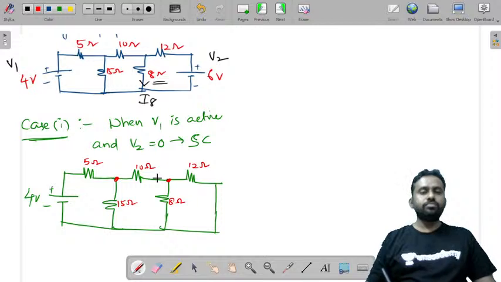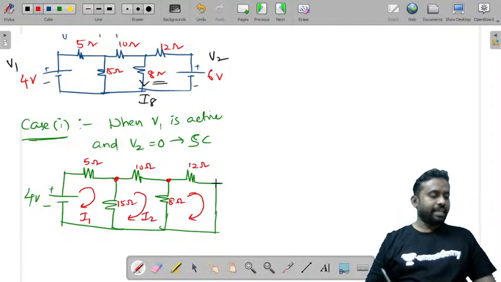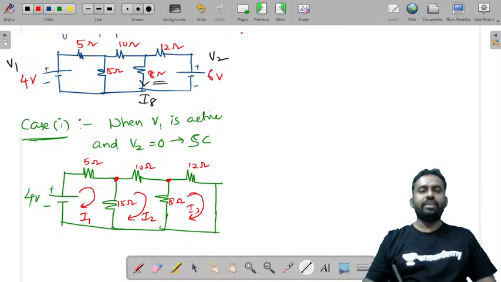I'll just try to take mesh analysis. Let us call this current I1. Randomly you can take any direction. Let me take this in this direction, this as I3. Now write the equations of Kirchhoff laws, applying mesh analysis.